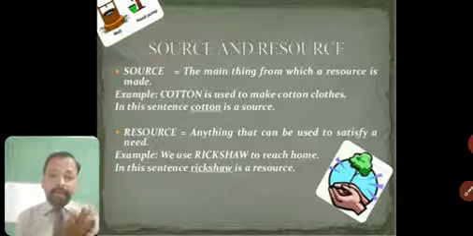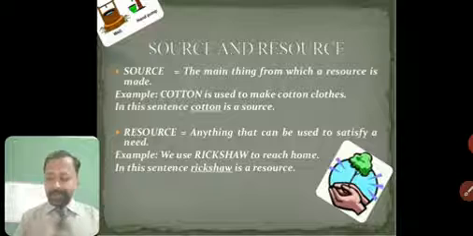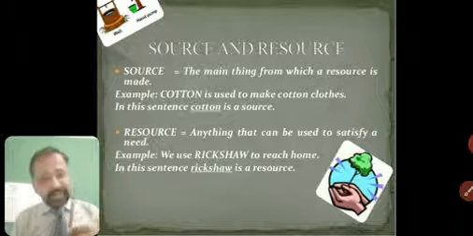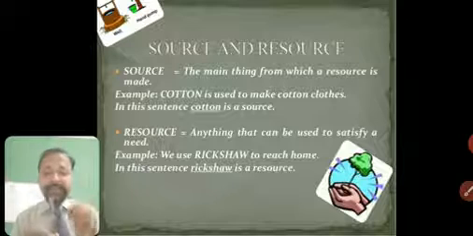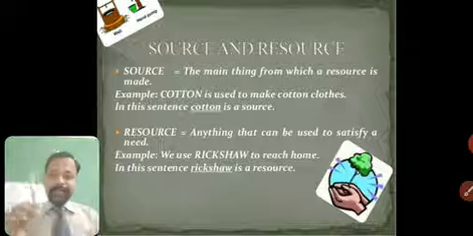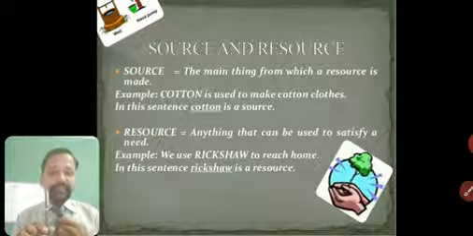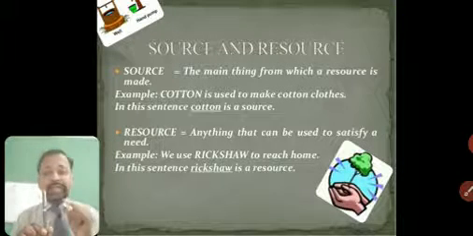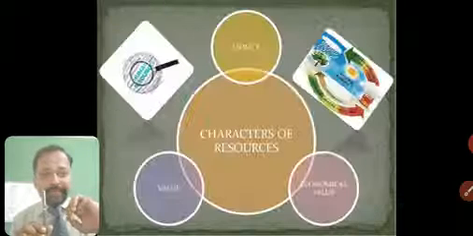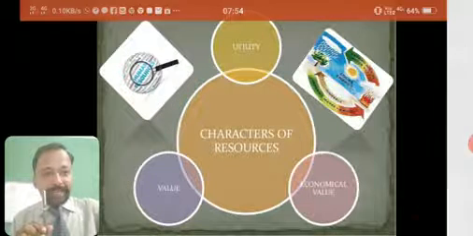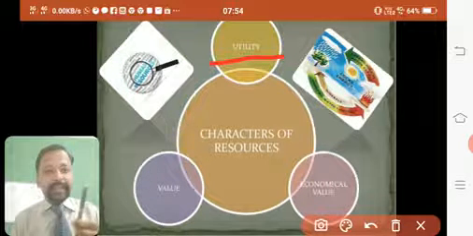Now not only satisfying a need is enough to say a thing is a resource. Like this thing, it satisfies my need, but is this the only criterion or characteristic which makes it a resource? Because it is a thing. If I want to call this thing a resource, it should also have certain characteristics. So what are those characteristics? Those characteristics are, it should have certain utility, means it should be useful for me. Utility means using.